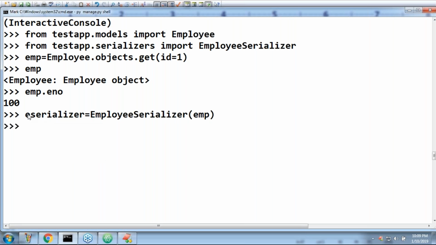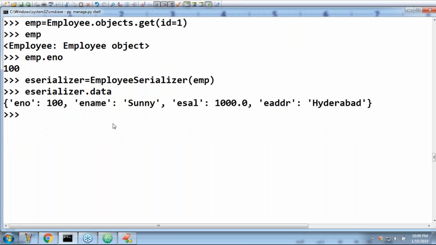Now the serializer is ready. Simple, sir. Hey serializer, can you please provide the Python native data type? serializer.data. Now observe: emp is a model instance object, a database object. Now what answer do we get from serializer.data?